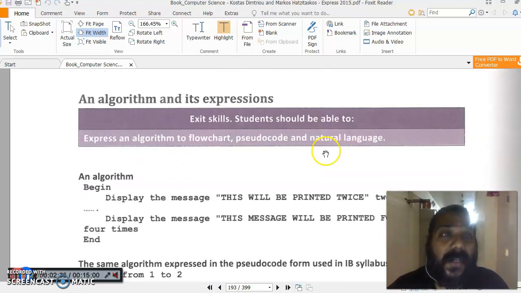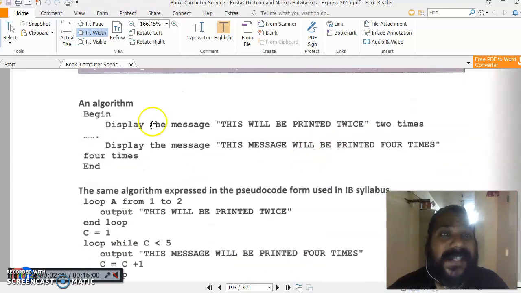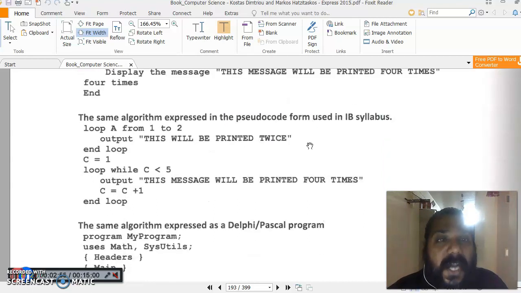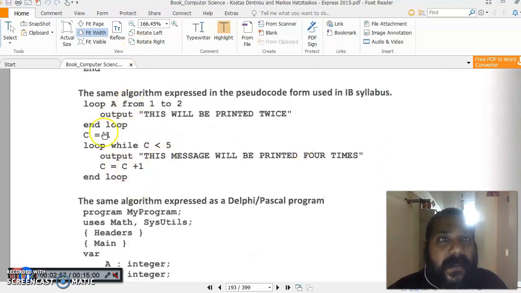Now what are algorithms and what are their expressions? In this example you see an algorithm with begin and end. The purpose of this algorithm is that a particular message will be printed twice, whereas another message should be printed 4 times. A simple algorithm can be written for that. Now the same algorithm is expressed in pseudocode form.